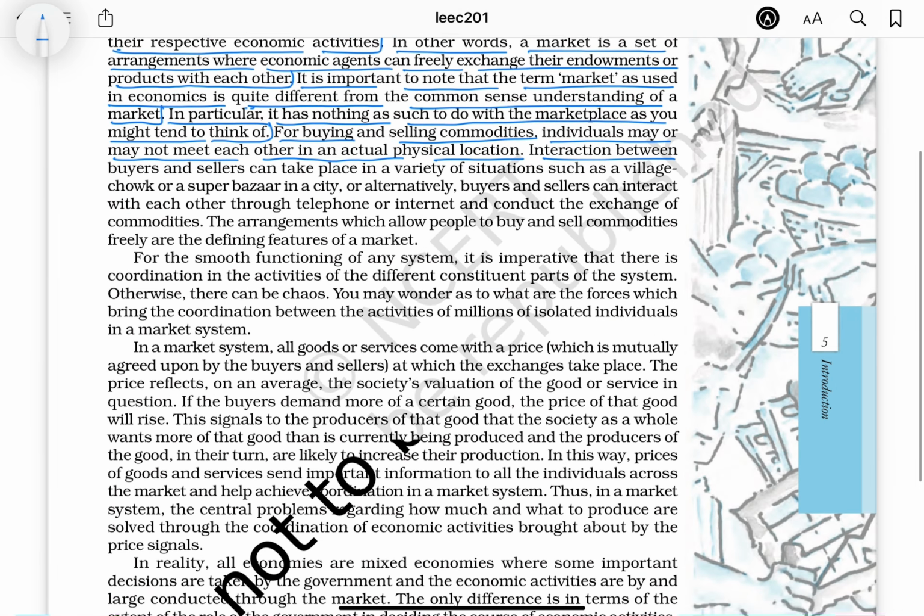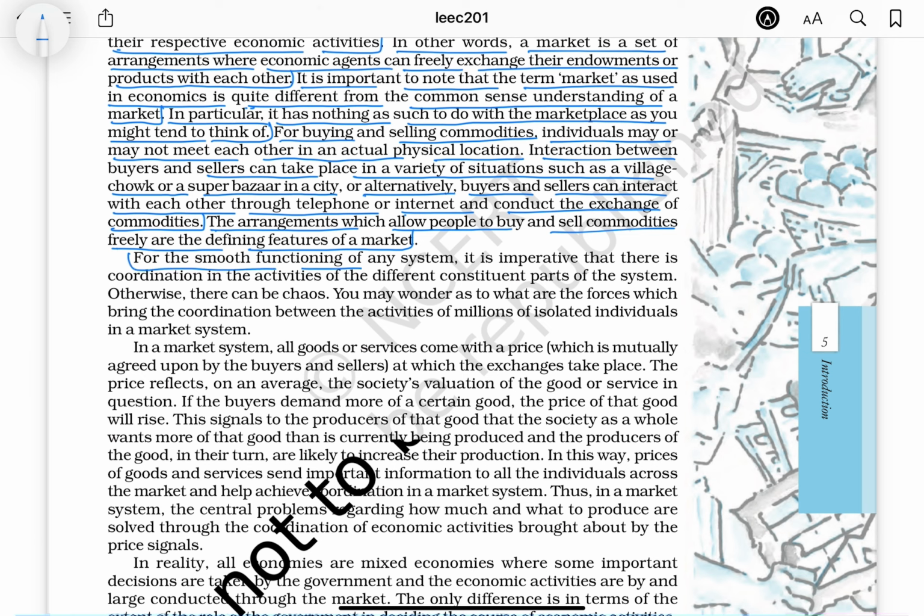Interaction between buyers and sellers can take place in a variety of situations, such as a village shop or a super bazaar in a city, or alternatively, buyers and sellers can interact with each other through telephone or internet and conduct the exchange of commodities. The arrangements which allow people to buy and sell commodities freely are the defining features of a market.